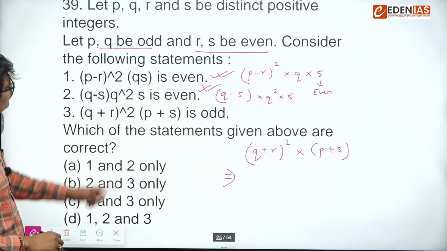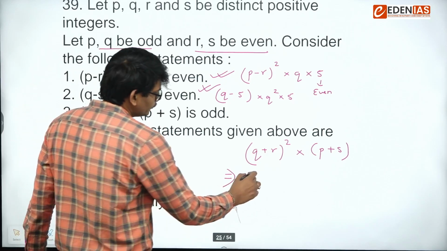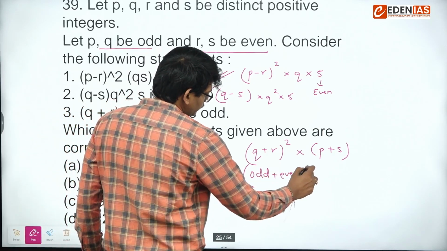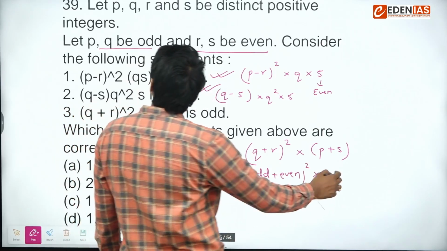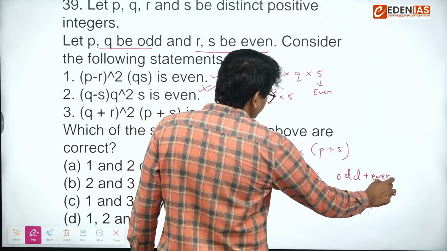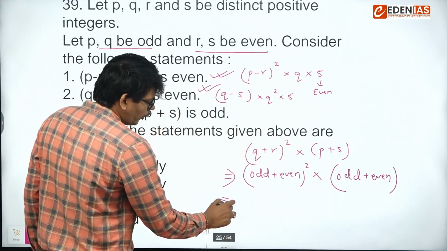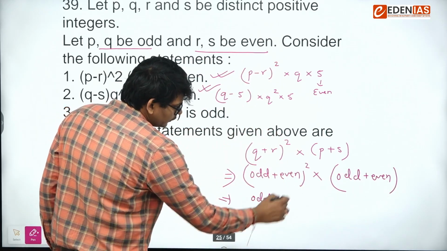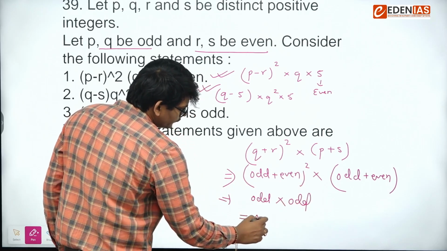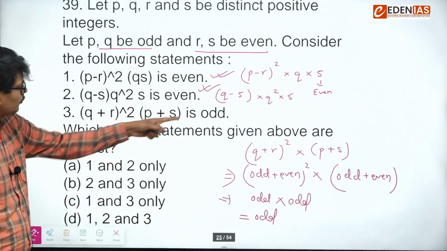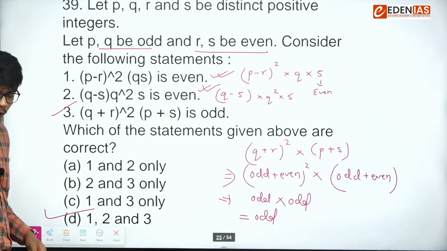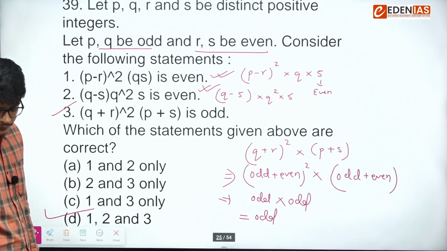Q plus R. Q is odd, R is even. Odd plus even. And P is again odd, S is even. So odd plus even is odd. Odd square is also odd, into odd, the answer is odd. And the question says odd as well. So this is also valid. That's why the answer is option number D. Fine.